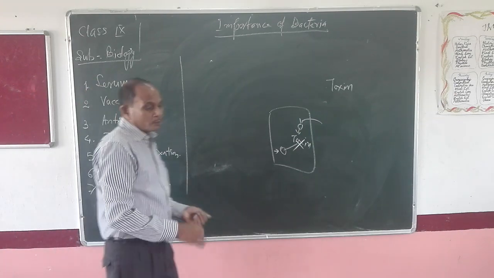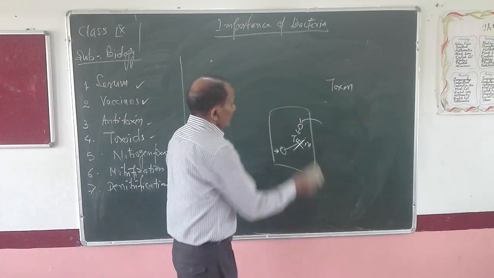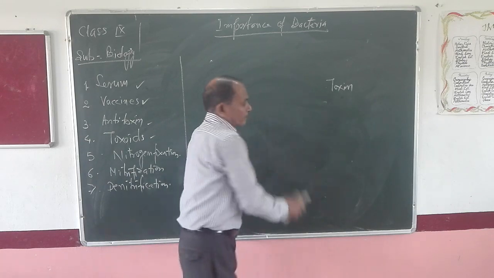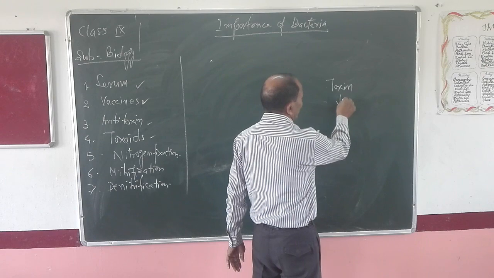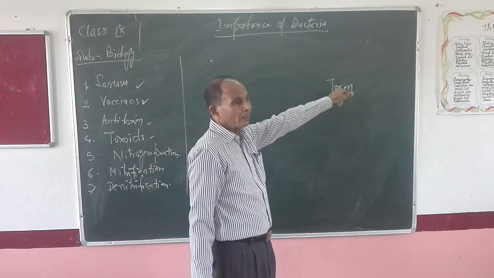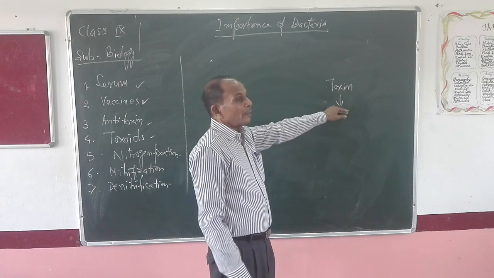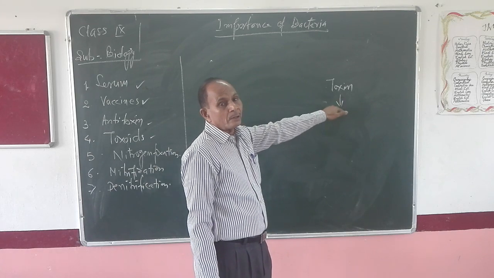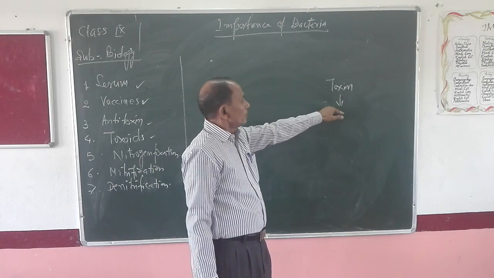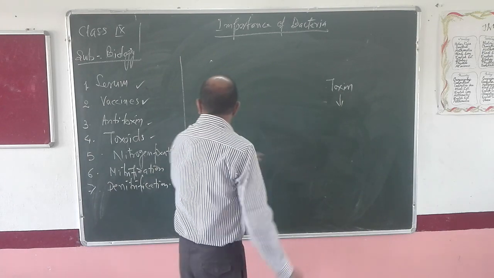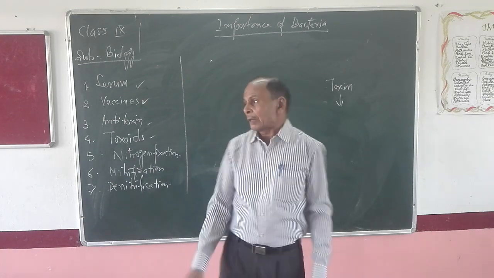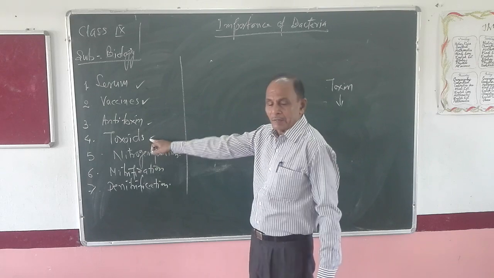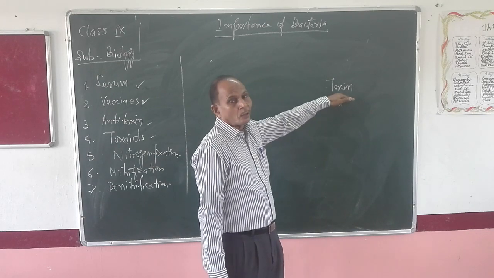Now next are toxoids. In the case of toxoids, the toxins are made inactive. The toxins are made inactive by treating with some chemical substances. Or you can say toxoids are inactivated toxins. Directly, you can say toxoids are inactivated toxins. Clear?